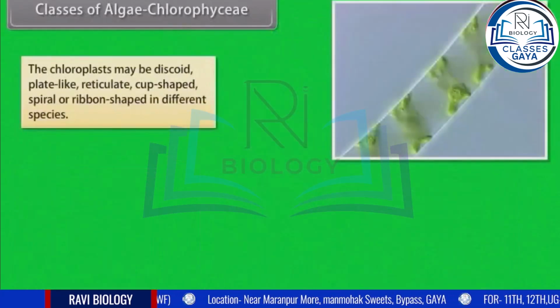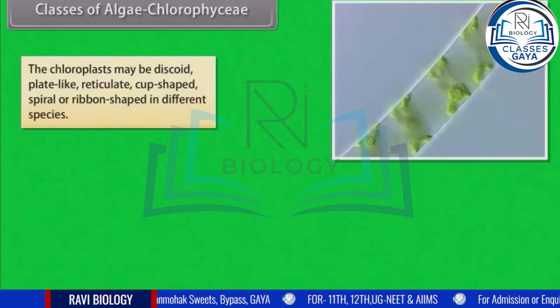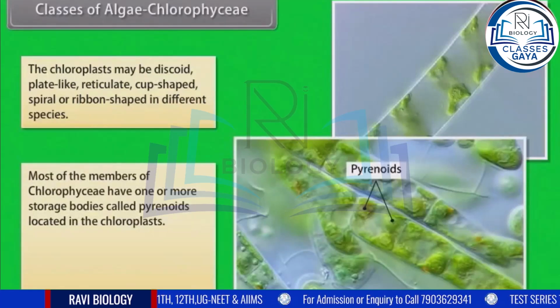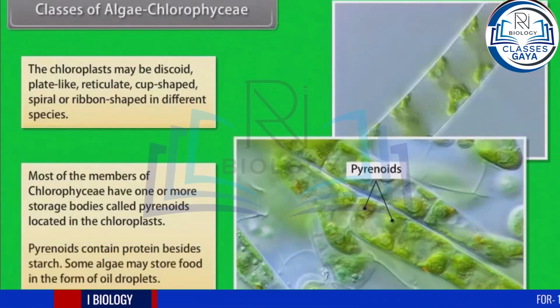The chloroplasts may be discoid, plate-like, reticulate, cup-shaped, spiral, or ribbon-shaped in different species. Most of the members of Chlorophyceae have one or more storage bodies called pyrenoids located in the chloroplasts. Pyrenoids contain protein besides starch.